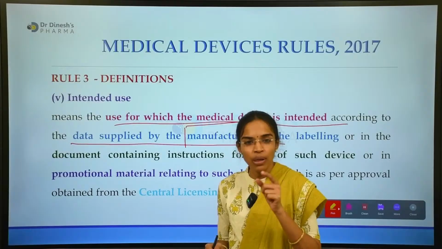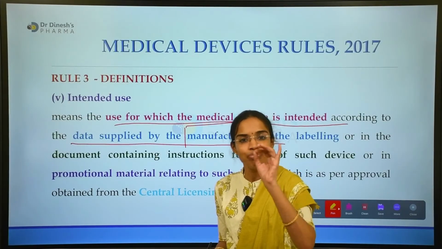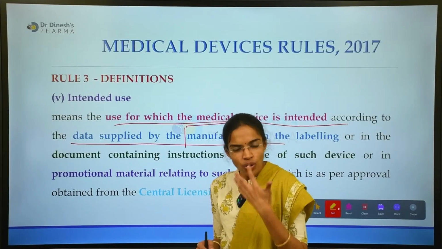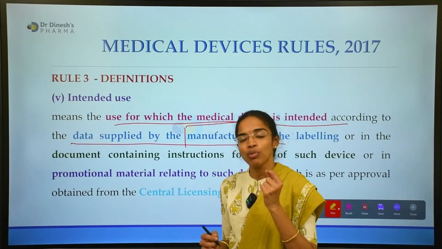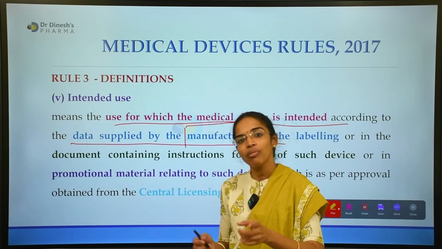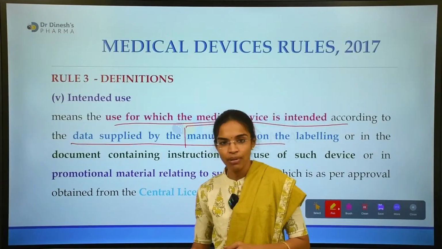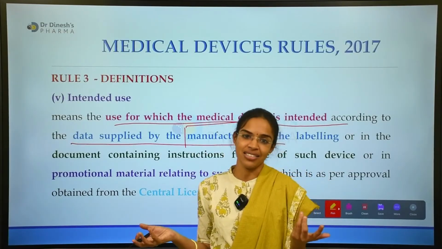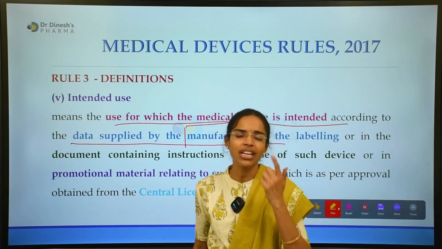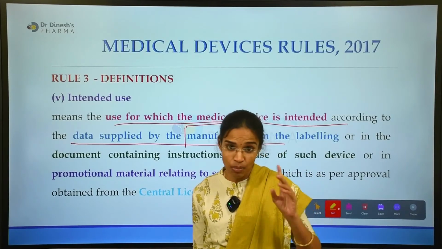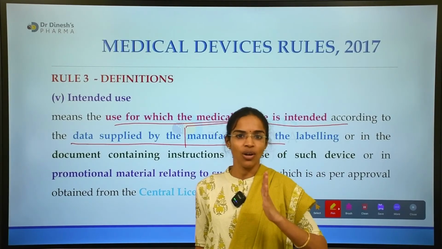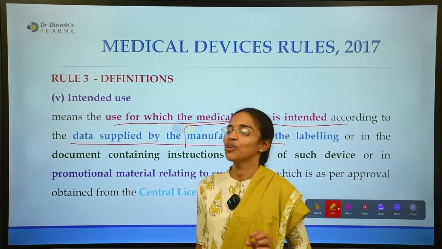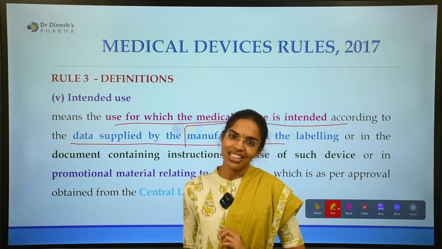What is the purpose it is meant to perform, or the duty it is meant to perform, as given by the manufacturer or the label, not according to its general tendency. It is nowhere related to its general use. Please remember, the general or indicated uses and the intended uses are definitely different.